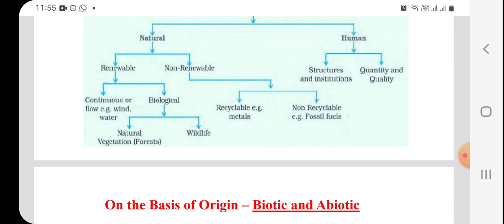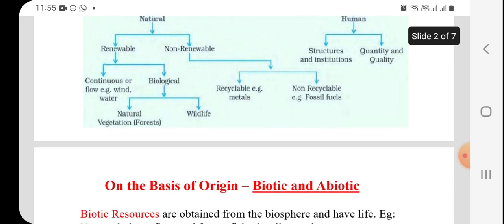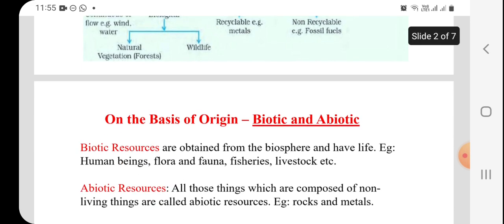These all come under renewable sources of energy resource. Non-renewable are fossil fuels like coal and petroleum. Non-renewable resources we can also recycle, like metal: once we have used it, again we can recycle and reuse it.